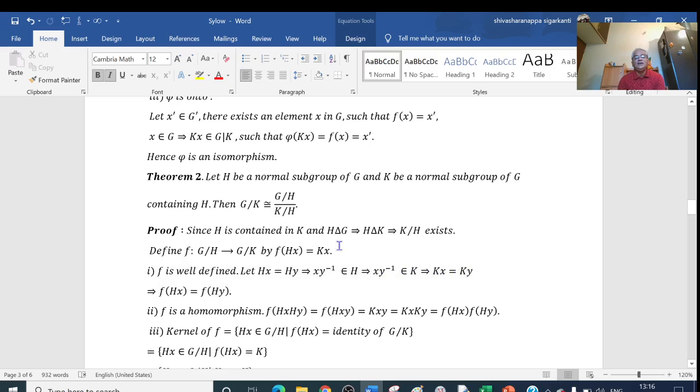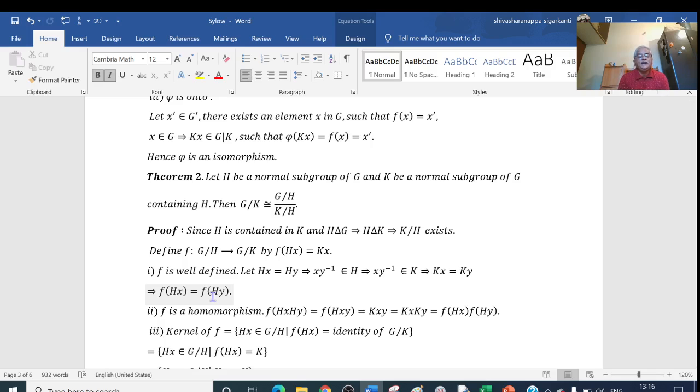What is my Kx here? Kx is f(Hx). Ky is f(Hy). So f(Hx) equals f(Hy). So Hx equal to Hy implies that f(Hx) equals f(Hy). This shows that the function f is well defined. Whatever we have defined, the function is well defined.